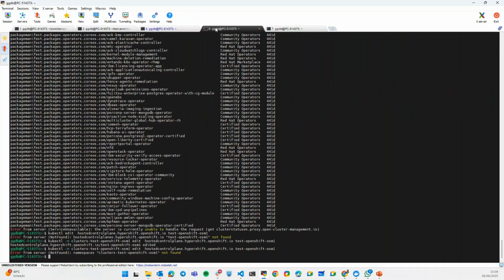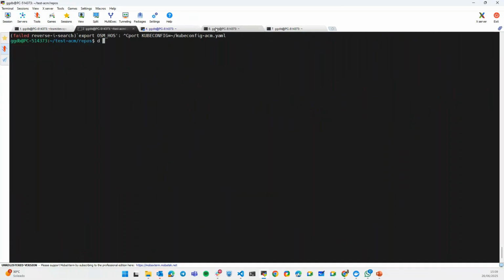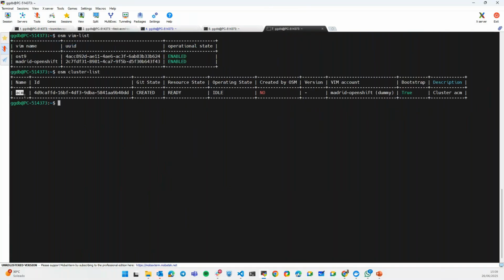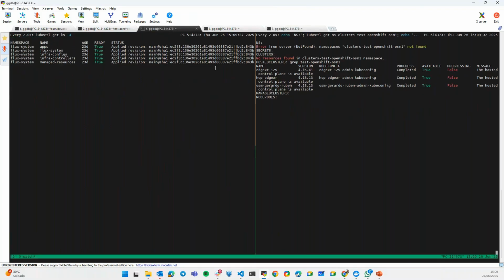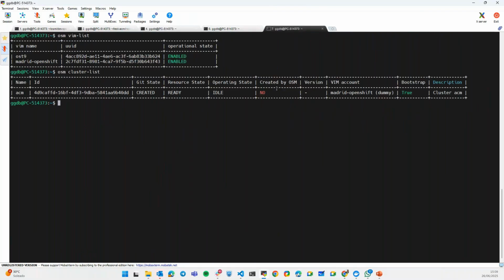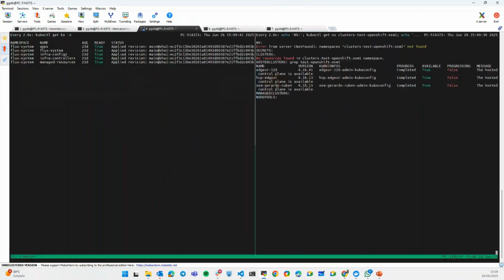Now let me show you that this bootstrap, this registration of the cluster, was done in such a way that, as we were commenting, every OpenShift cluster, and an ACM cluster is an OpenShift cluster, needs to do the bootstrap with the security context constraints, etc. So let me show you here in the Git repository.